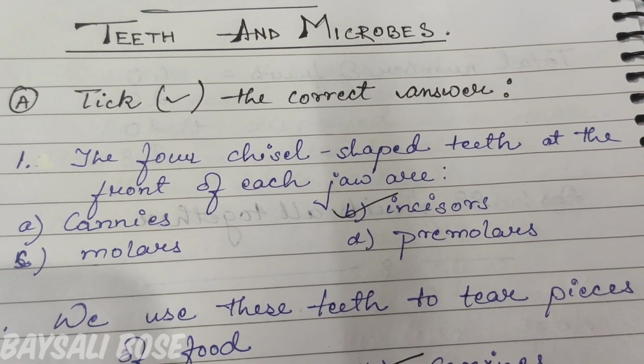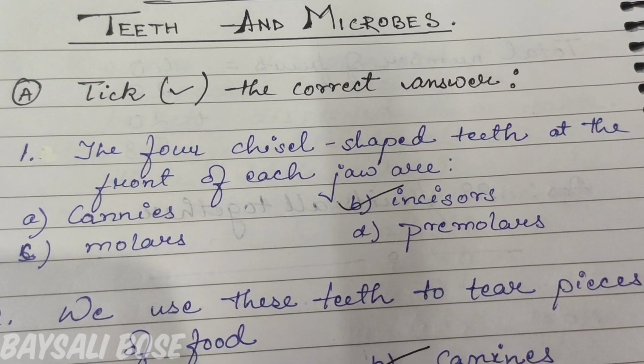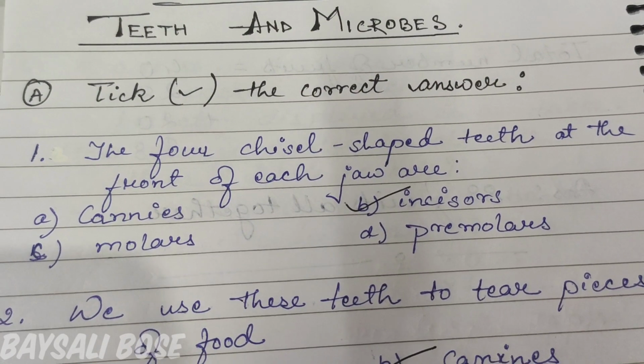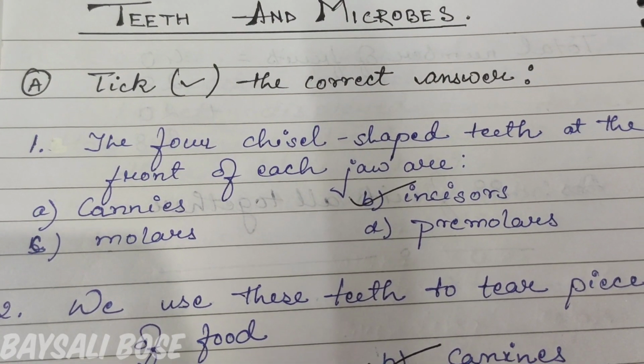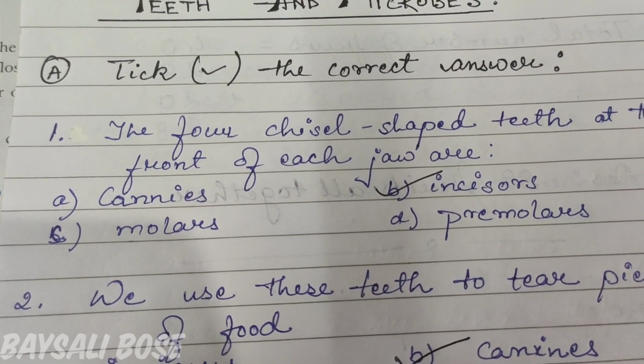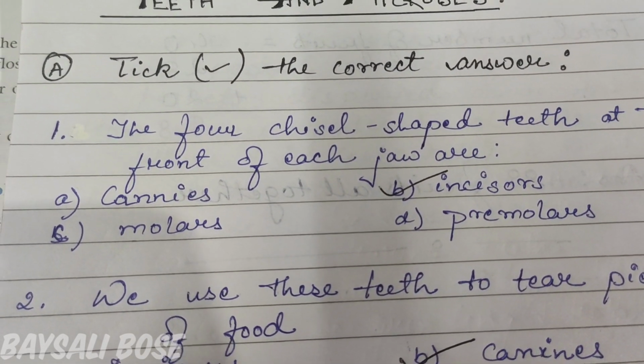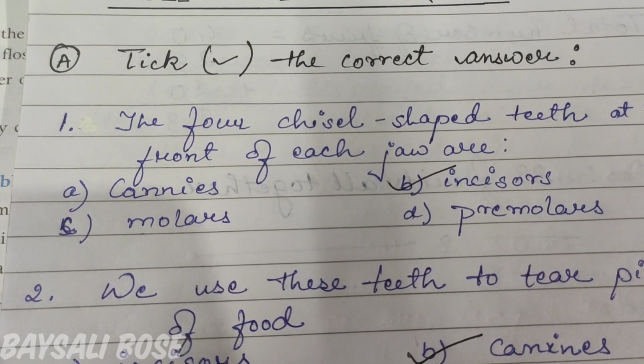The first question is the 4 chisel-shaped teeth at the front of each jaw. In front, which teeth are you having? You are having canines, incisors, molars or premolars. So what is your answer? The answer is incisors.